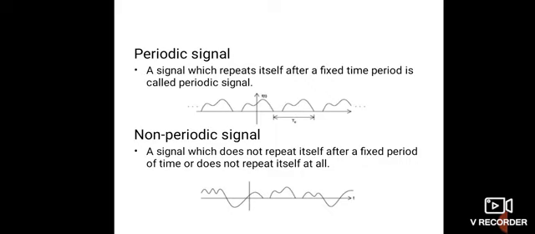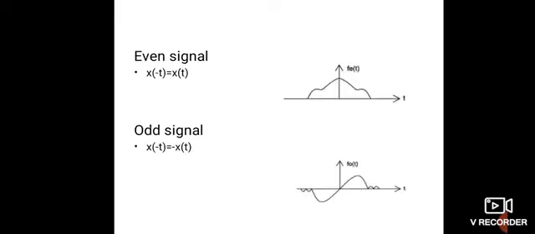Like a decaying exponential signal is a non-periodic signal because it does not repeat itself basically. So a signal which does not repeat itself after a fixed time period, or does not repeat itself at all, in that case an exponential signal is a non-periodic signal.